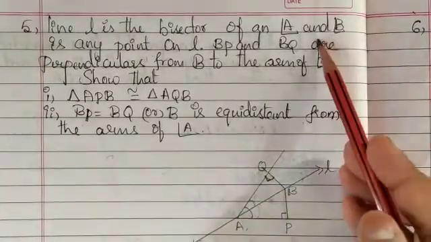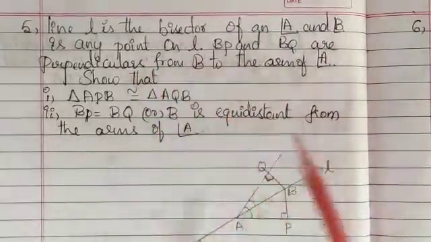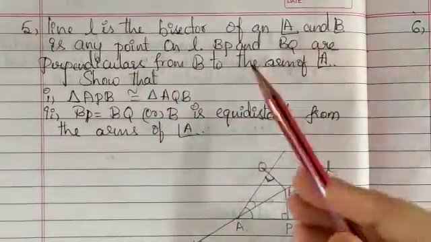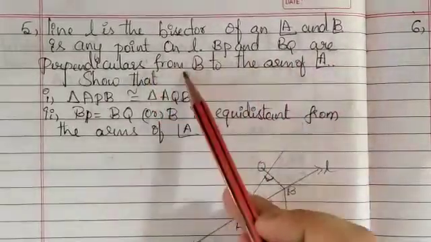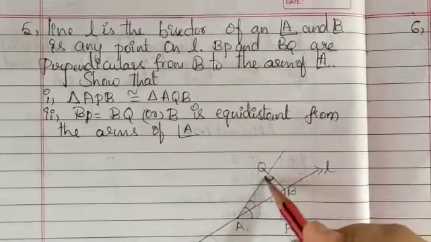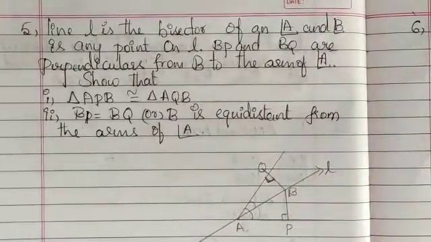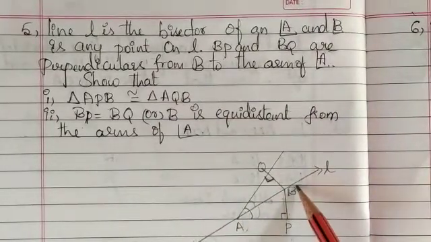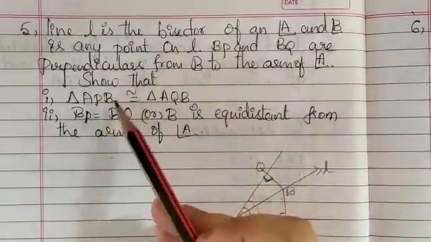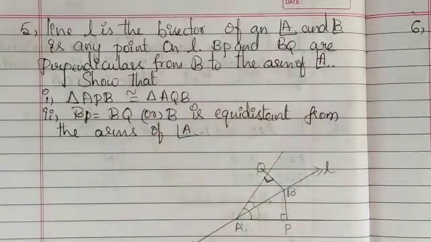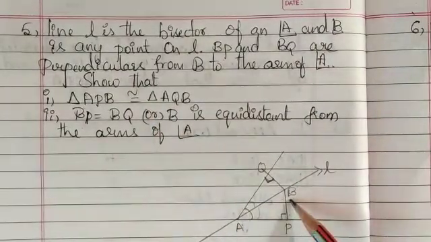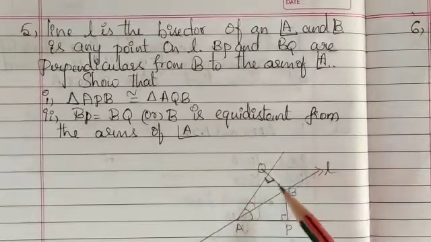And point B is on the line L such that BP and BQ are perpendicular from B to the arms of angle A. Show that triangle APB is congruent to triangle AQB.